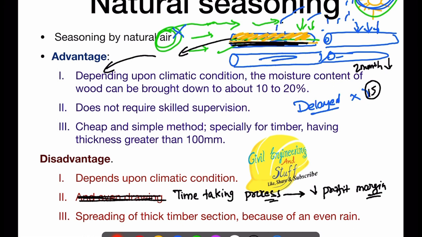Right? The top part of the timber may dry out early, while the bottom part still has the moisture content. All right, so these are some of the limitations that are attached to the natural seasoning process.